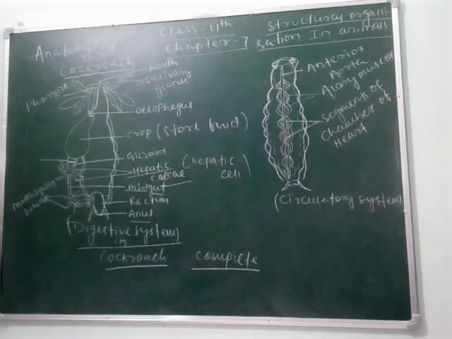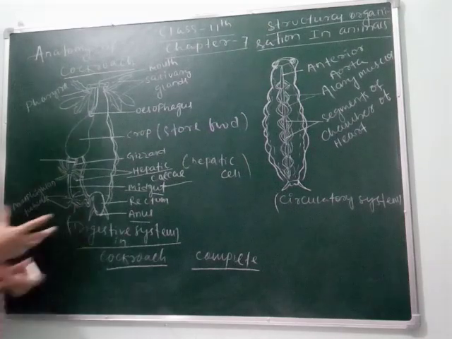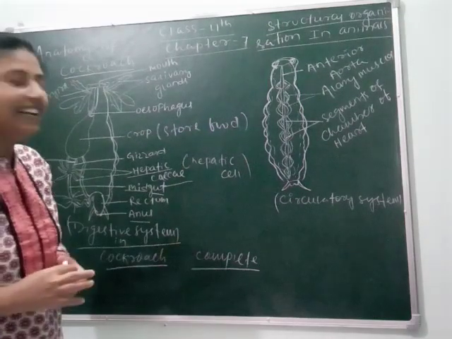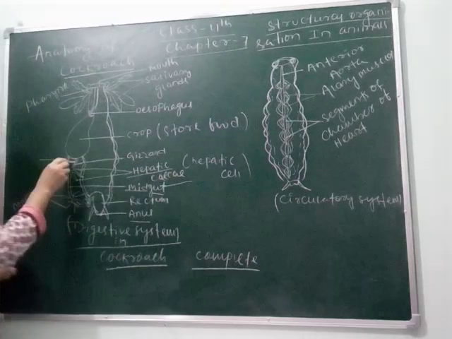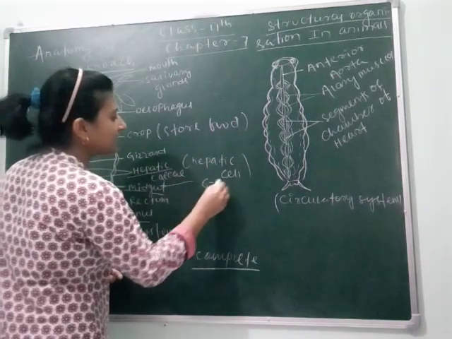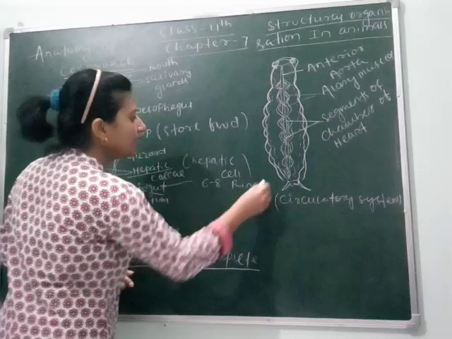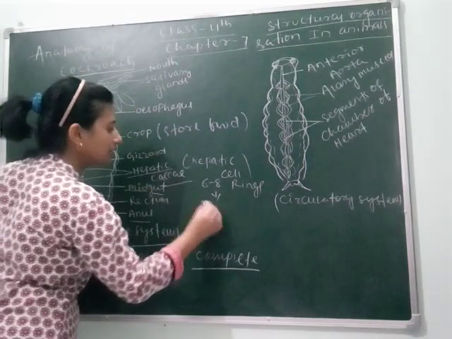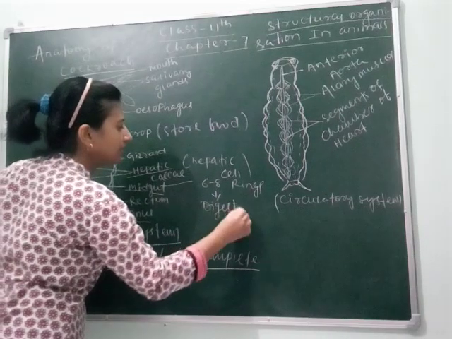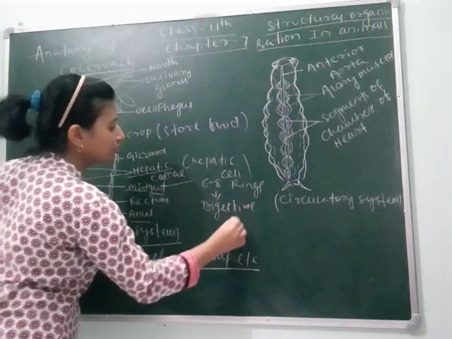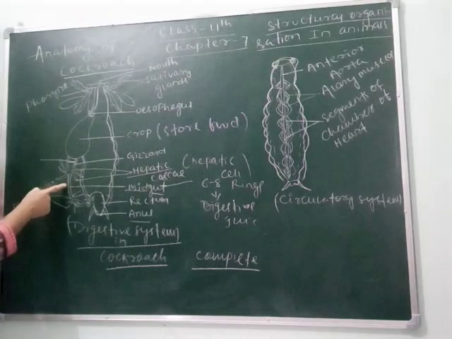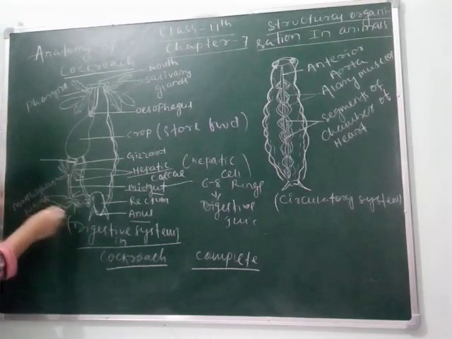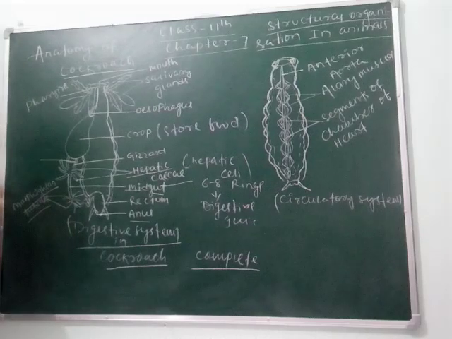You know hepatic means liver, so hepatic ceca secretes some digestive enzymes, and it is ring in structure. Six to eight rings make hepatic ceca and secrete digestive juice. That juice mixes with the food, then the food moves towards the next chamber, here comes, that is called Malpighian tubules.